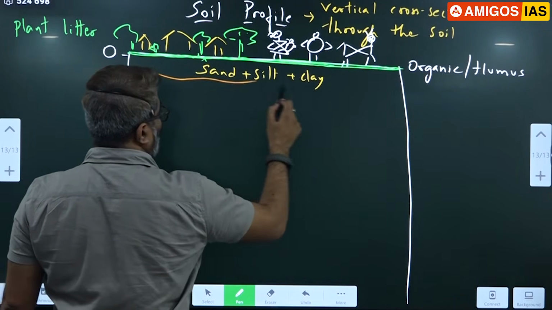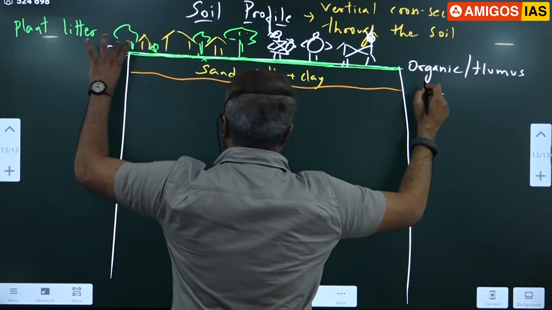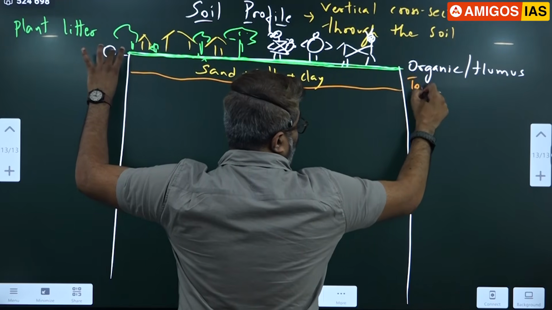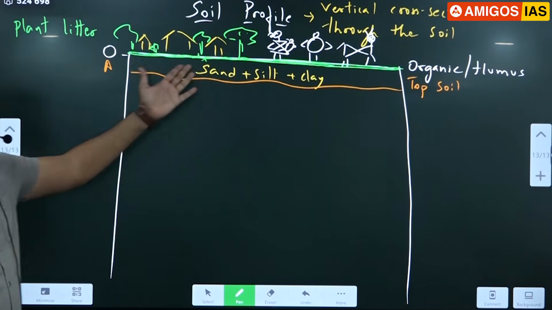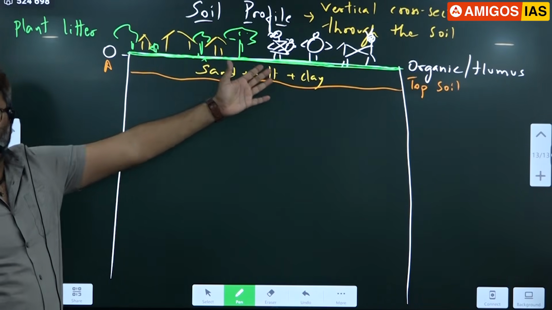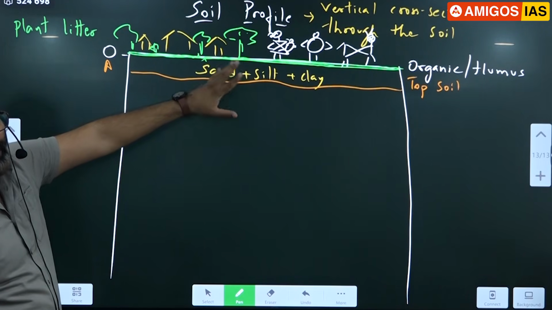This is what we call topsoil, A. Here I am writing the letters, and here I am writing the names. Topsoil contains sand, silt, clay. So pay attention please: organic layer and topsoil. Sand, silt, clay.